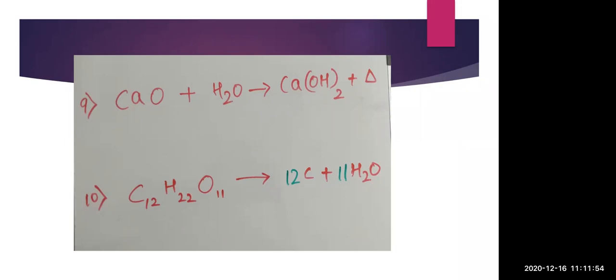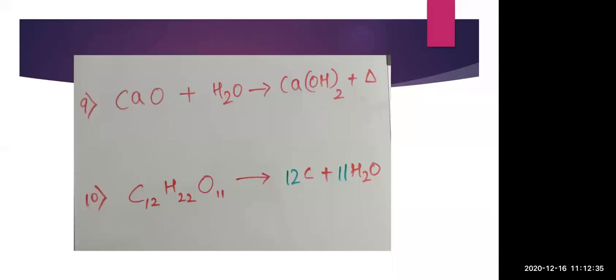Now here, first of all, we can say that on the reactant side, two reactants are present and one product is there. Don't consider that heat as a product, it is heat released. So here two reactants and one product. Whenever two reactants and one product are there, obviously it is a combination reaction, because our definition of combination reaction is two reactants and one product. So here we can say that the combination of CaO and H2O gives Ca(OH)2, which is a combination reaction of both.